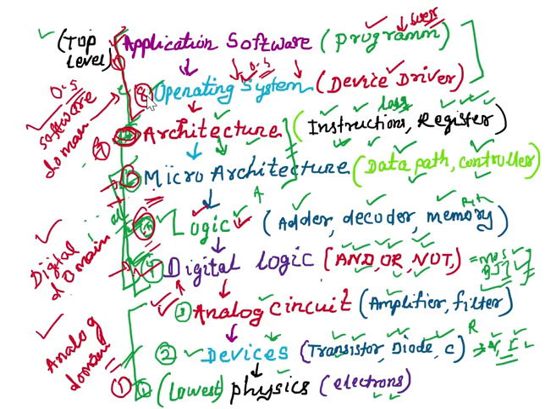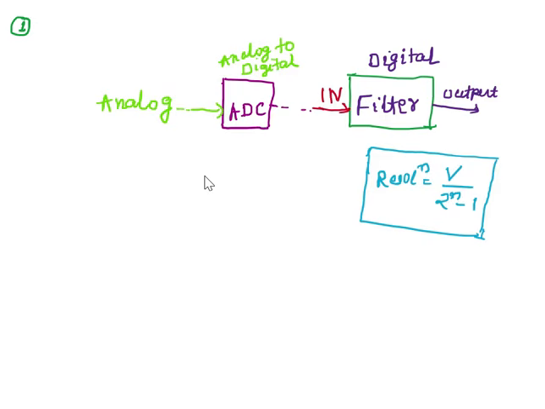So wherever you work, if you are working at a particular level, you should be aware of the level above and the level below. Okay, and it will make you very, very efficient. Okay, let me give you a real example. Suppose you want to design a digital filter, say an FIR or IIR filter.